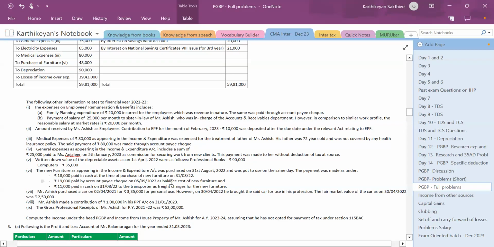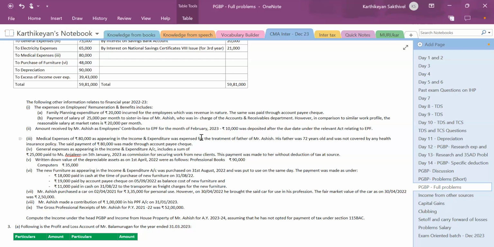Medical expenses of 80,000 were incurred for the treatment of Mr. Ashish's father, who was 72 years old and not covered by any health insurance policy. The payment was made through account payee cheque. General expenses include 25,000 paid to Ms. Anjali on 5th January 2023 as commission for securing work from new clients, paid without deduction of tax at source.